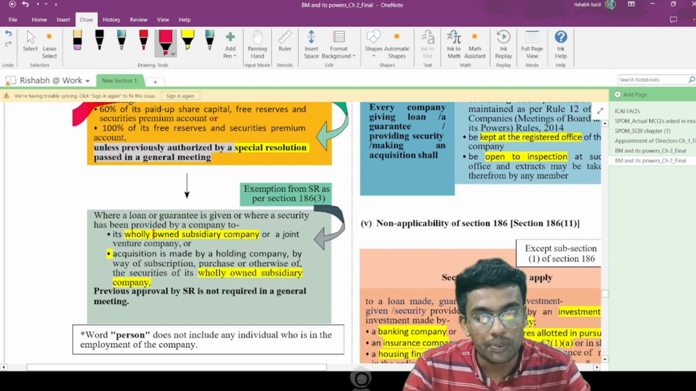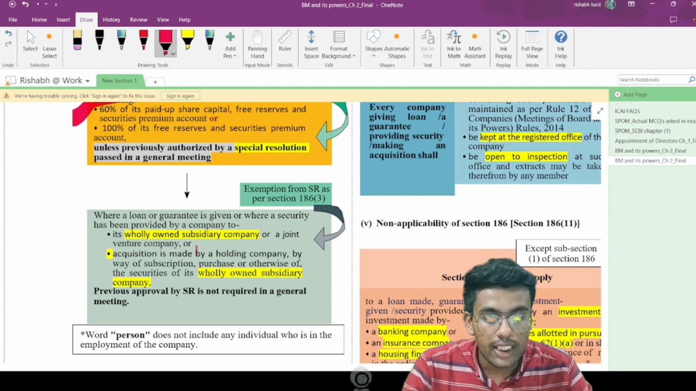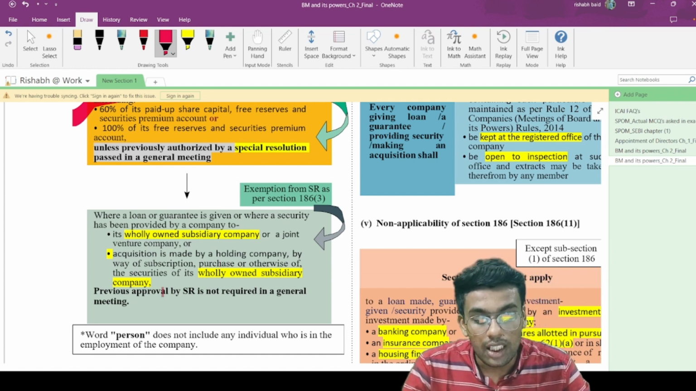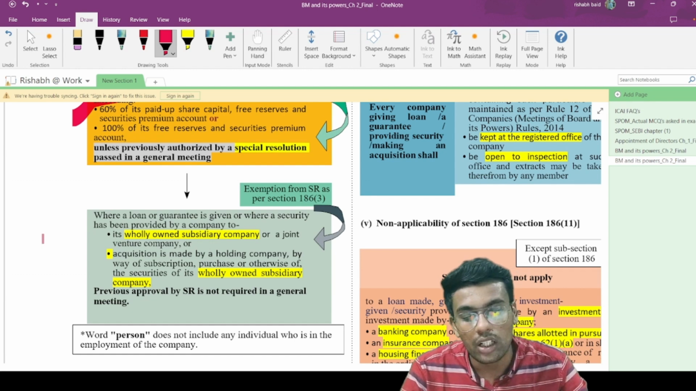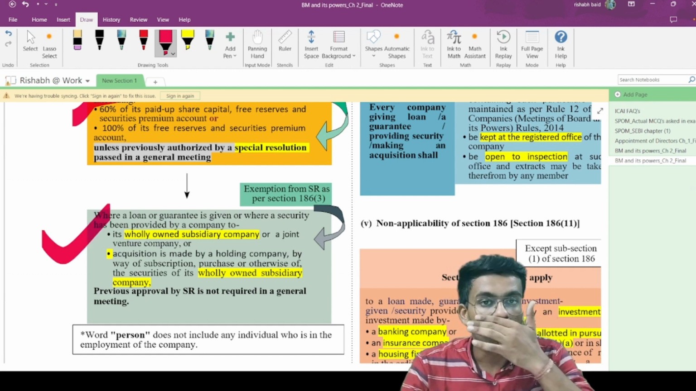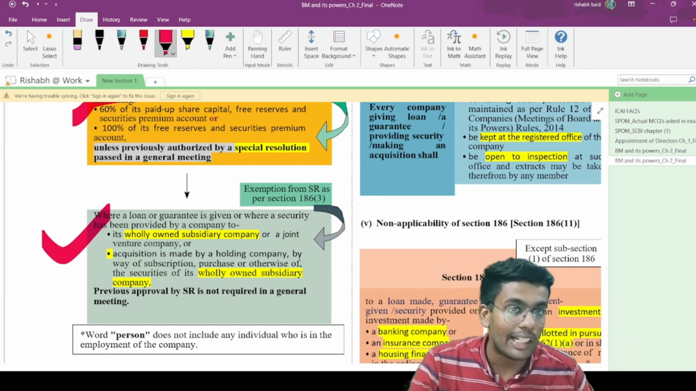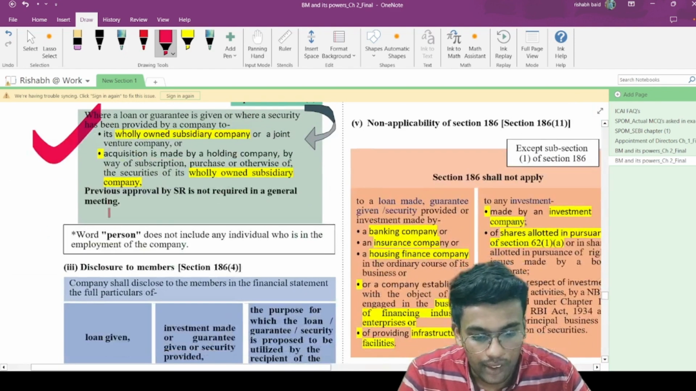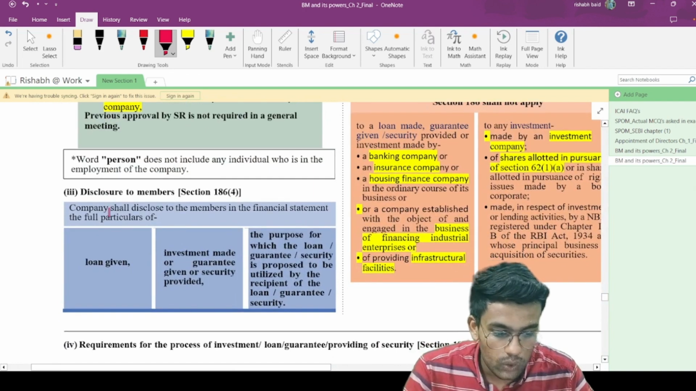However, where a loan or guarantee is given, or where a security has been provided by a company to its wholly owned subsidiary or joint venture, or acquisition is made by a holding company by way of subscription, purchase or otherwise of the securities of the wholly owned subsidiary company, previous approval by way of special resolution is not required in general meeting. If you are making this investment in a wholly owned subsidiary company or joint venture, then special resolution is not required in the meeting.